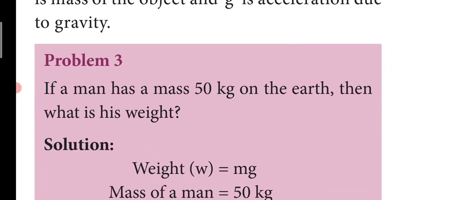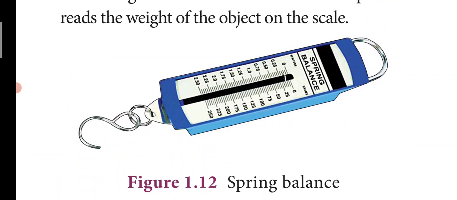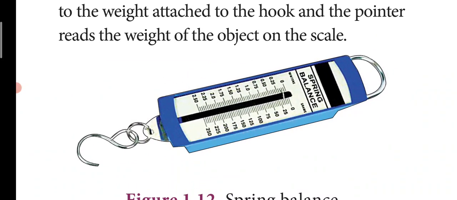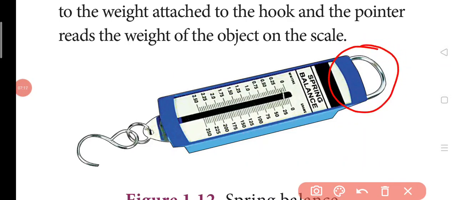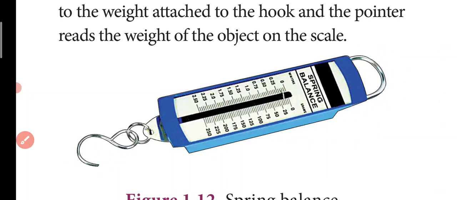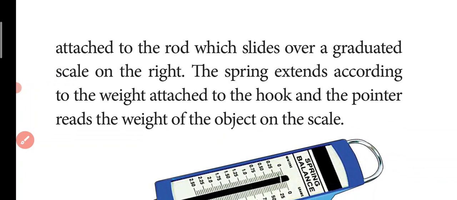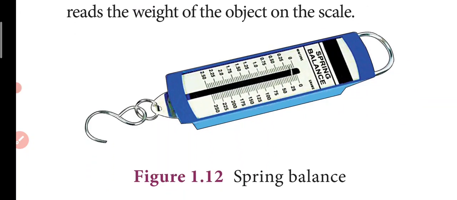How that looks like, you would have seen already, it will be like this. With the help of this handle, you have to hold it, and the thing which you want to weigh should be hung here. As the weight pushes down, you can see the measurement on this line. So this is how spring balance is used. The spring extends according to the weight attached to the hook, and the pointer reads the weight of the object on the scale.